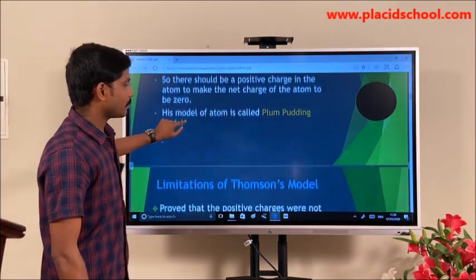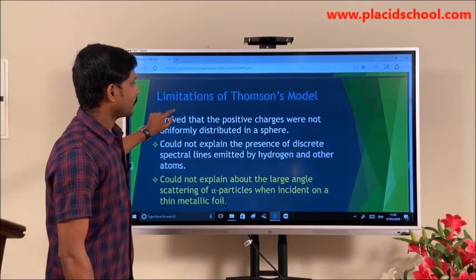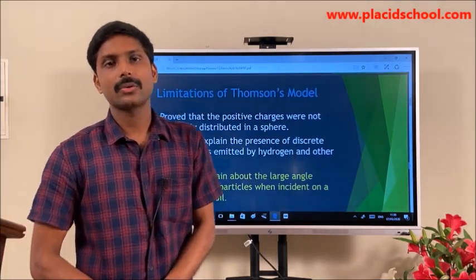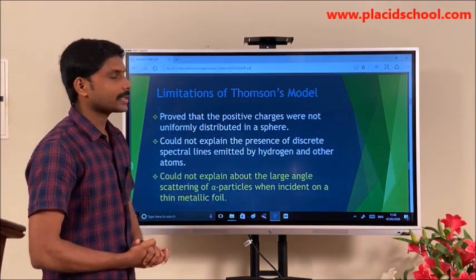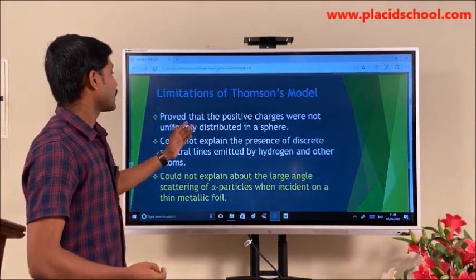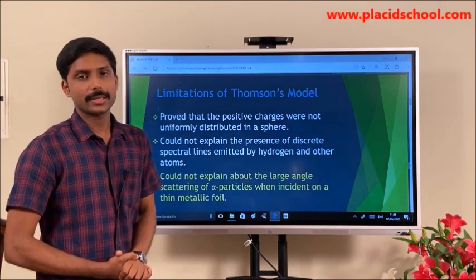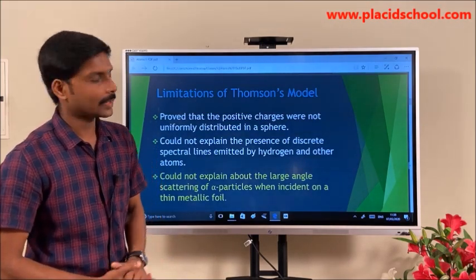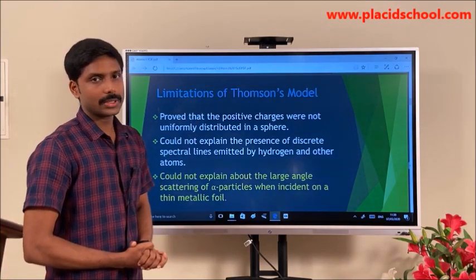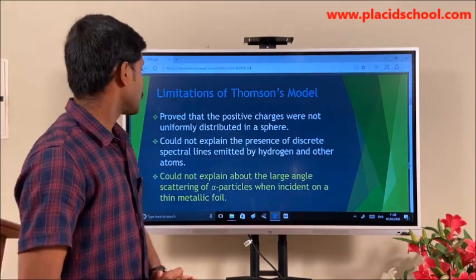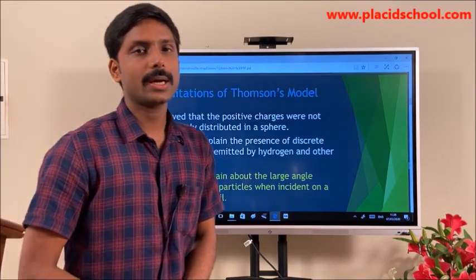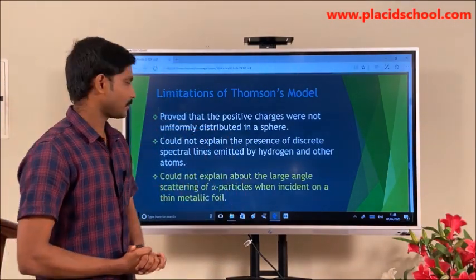But there was a problem, and that was found out by Rutherford. He said that the positive charges were not uniformly distributed in the sphere. Thomson also could not explain the presence of discrete spectral lines emitted by the hydrogen atom.